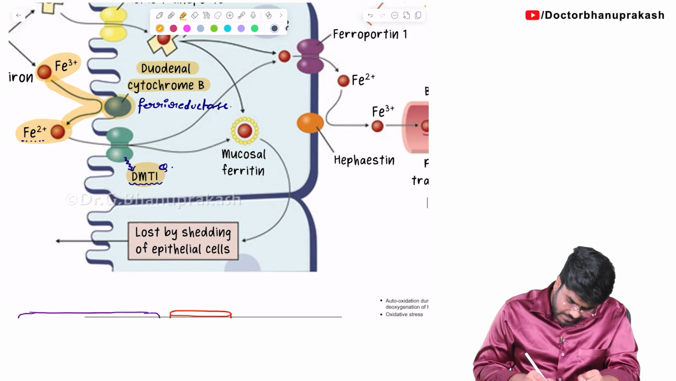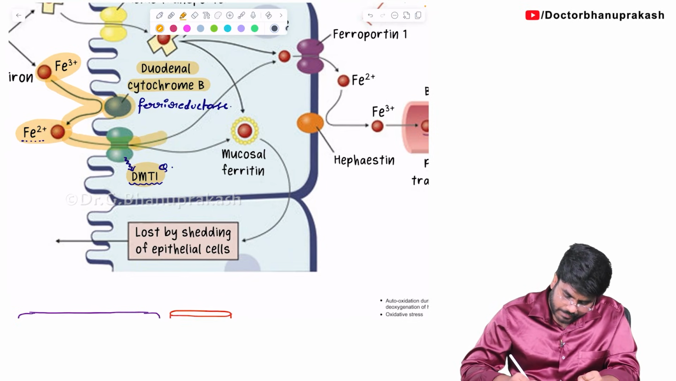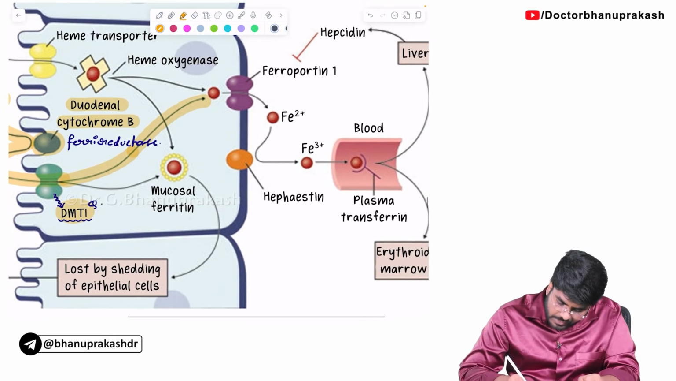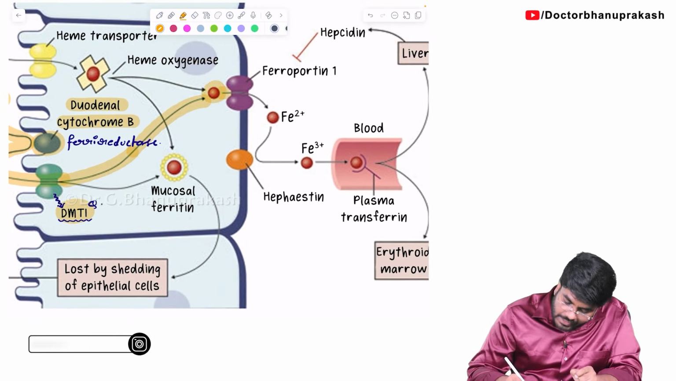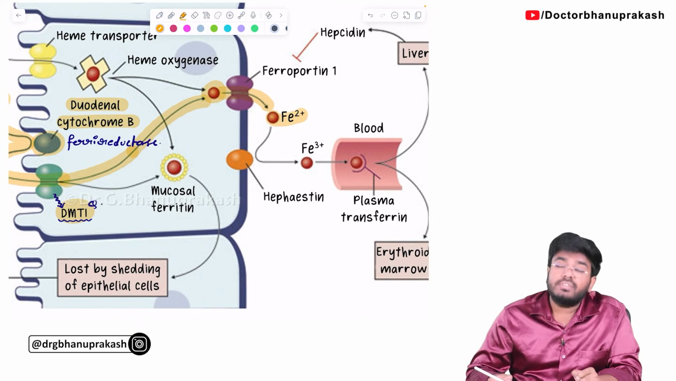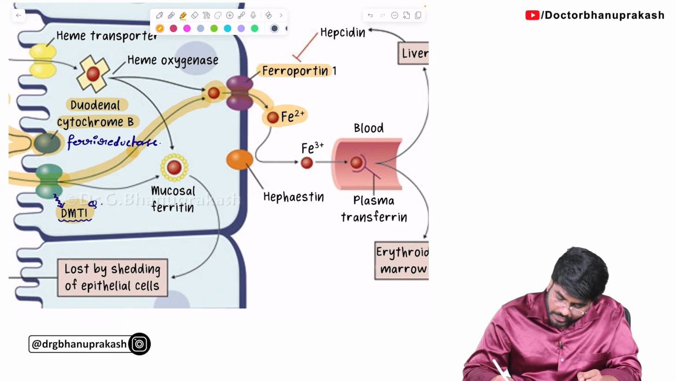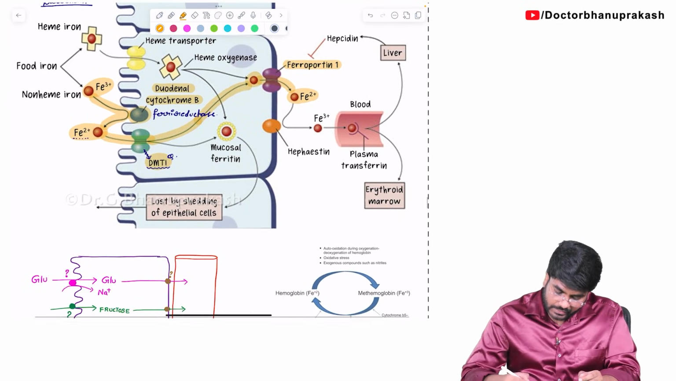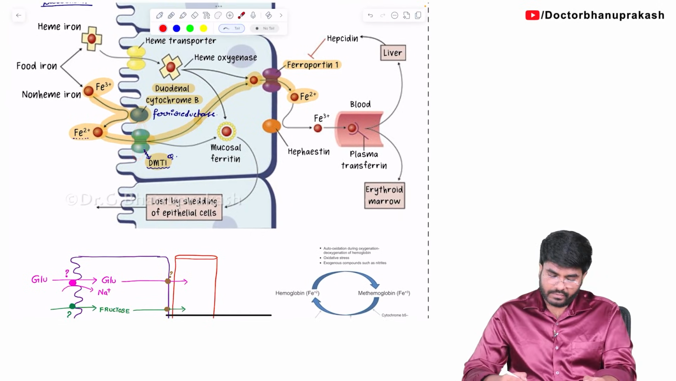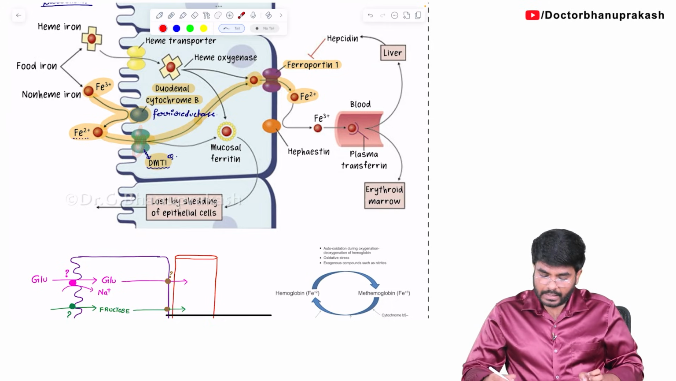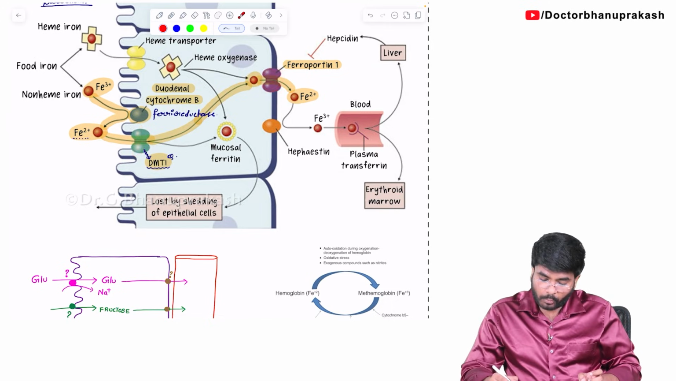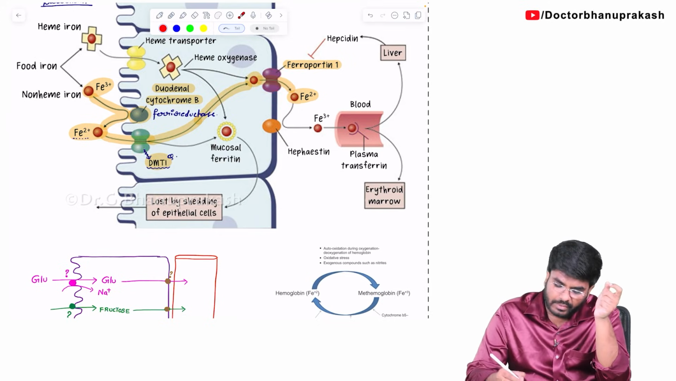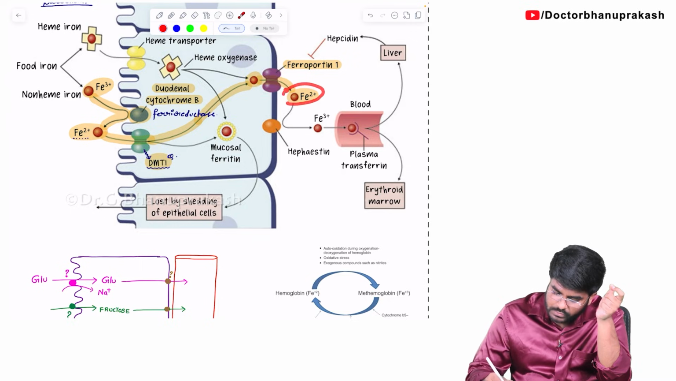Now tell me, this Fe2+ form of iron came into the cell. Now where is it going? This Fe2+ form of iron is coming out of the cell with the help of a different transporter called ferroportin 1. So, guys, there are two transporters: DMT1, the divalent metal transporter 1, which helps in the absorption of iron, and ferroportin 1, which helps in the exit of iron. Now where do you think this iron is going? This iron is going into the blood.